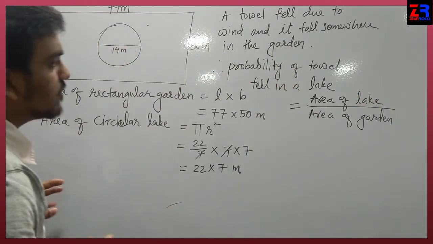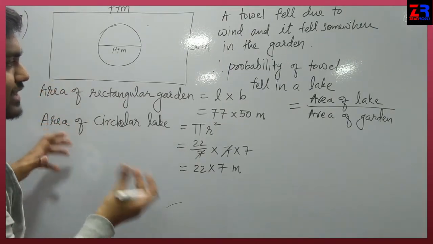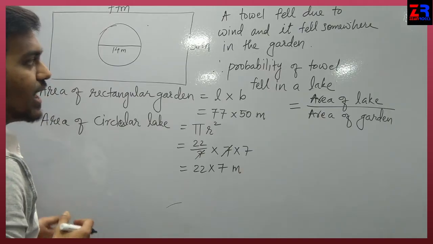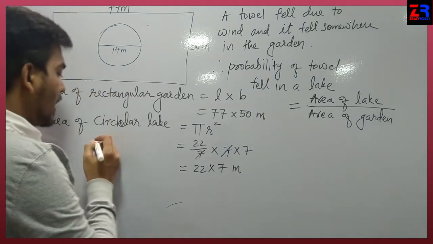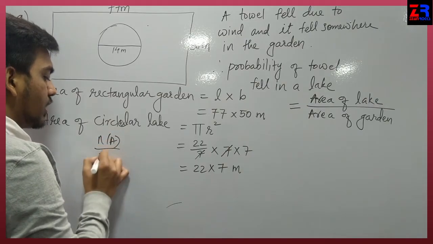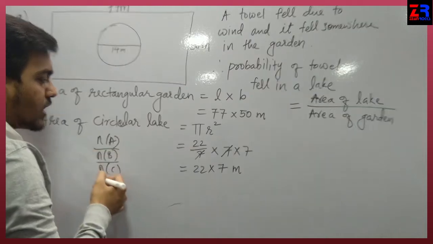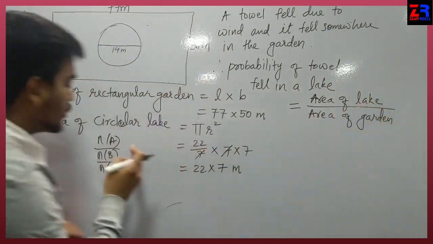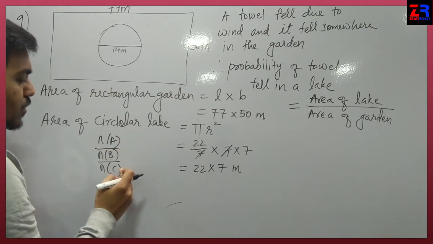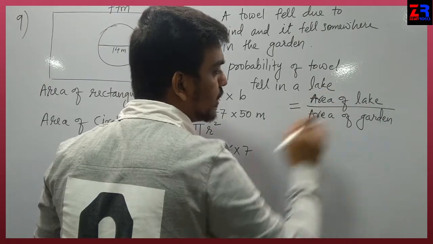Generally in each and every sum what we do, the smaller things, the smaller events like event A, event B, event C, that is n of A, n of B, n of C, these events we generally write in the numerator. These events, number of A, number of B, number of C, these events generally are written in the numerator.